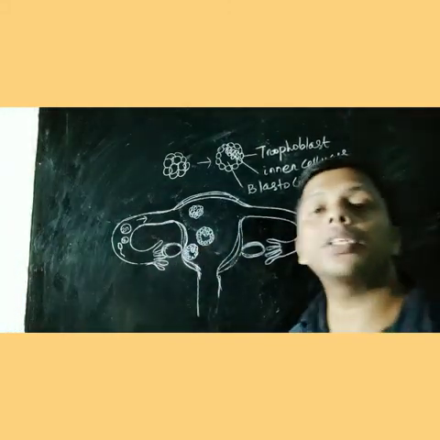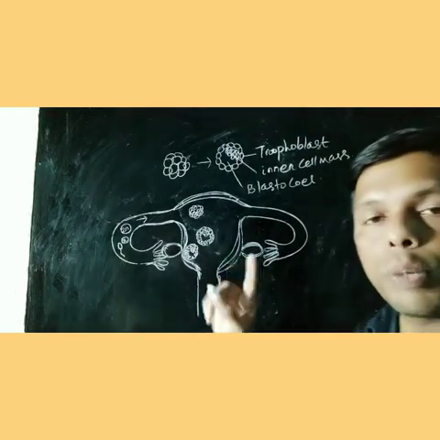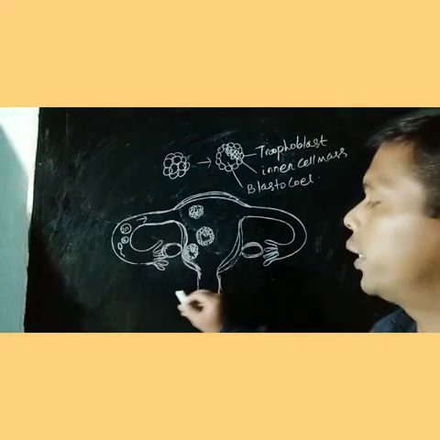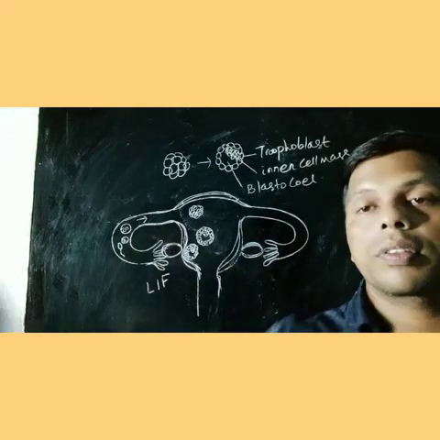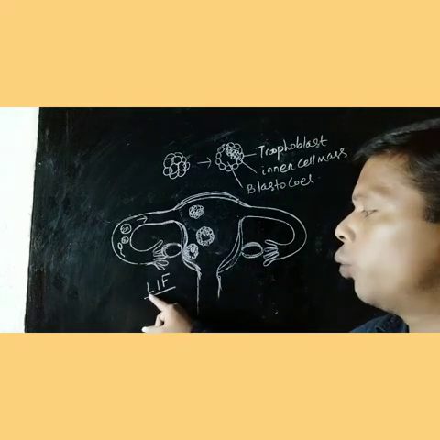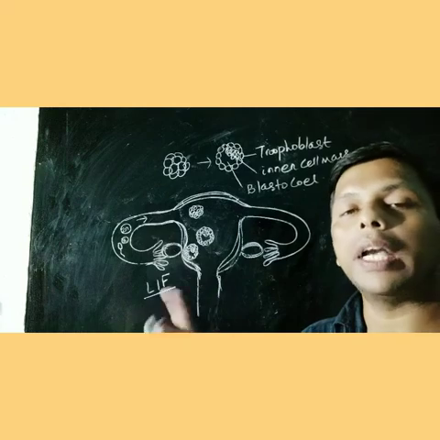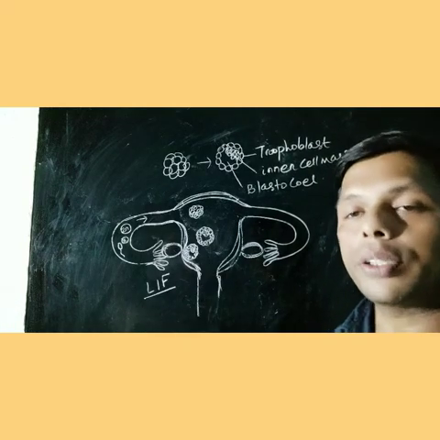This implantation process is regulated by a factor called leukemia inhibiting factor, which maintains implantation.